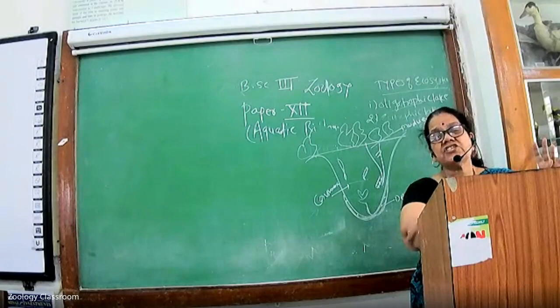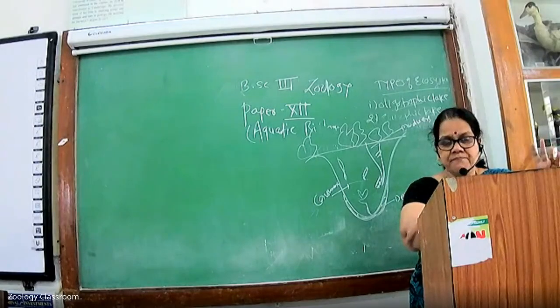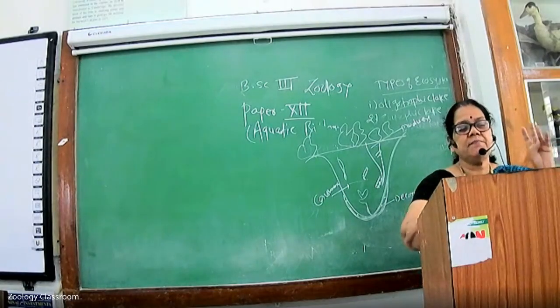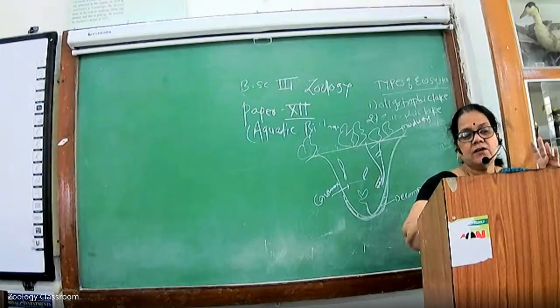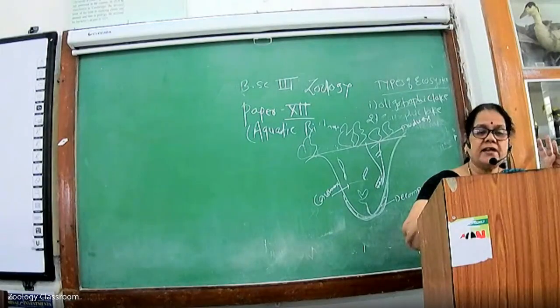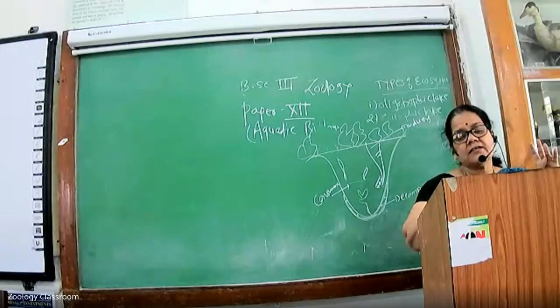Second point is the structure of the ecosystem. In the structure of the ecosystem, abiotic factors and biotic factors are present. What is the difference between the abiotic factors and the biotic factors?